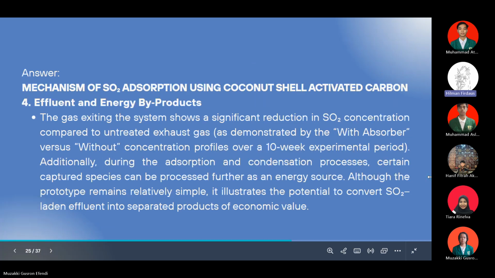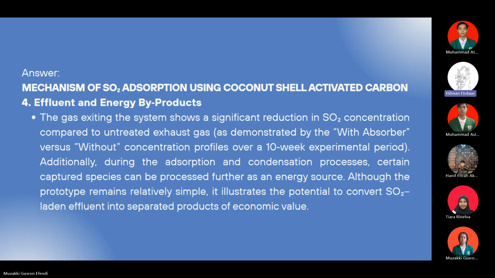The fourth mechanism is the effluent and energy byproducts. The gas exiting the system shows a significant reduction in sulfur dioxide concentrations compared to the untreated exhaust gas, with and without treatment, concentration profile over a 10-week experimental period.